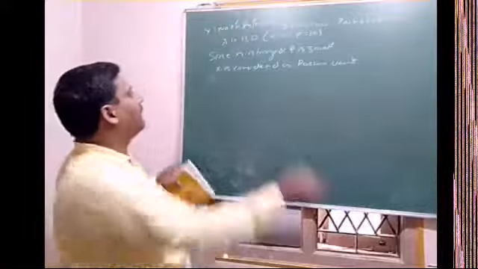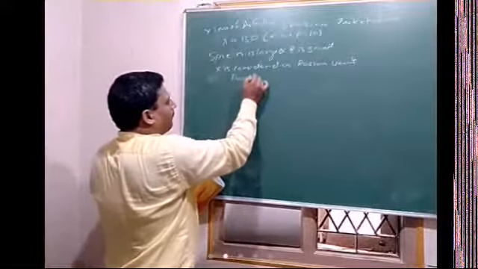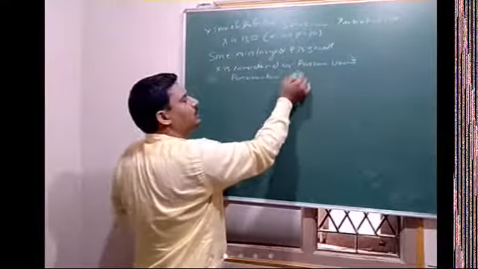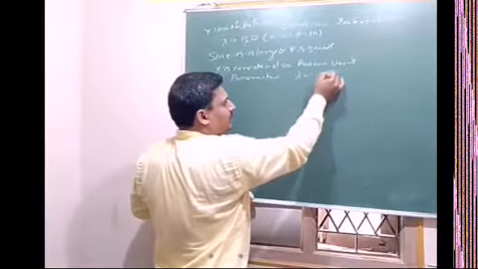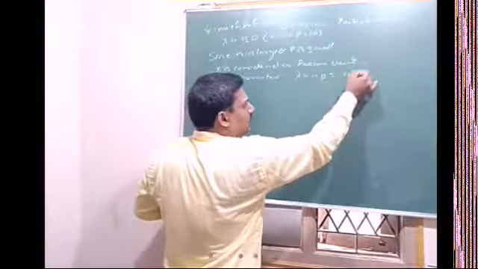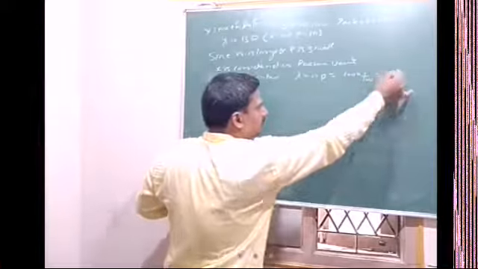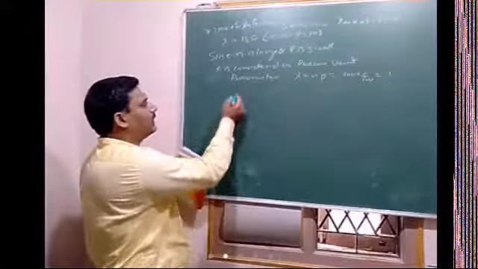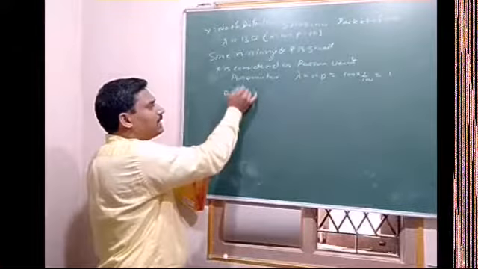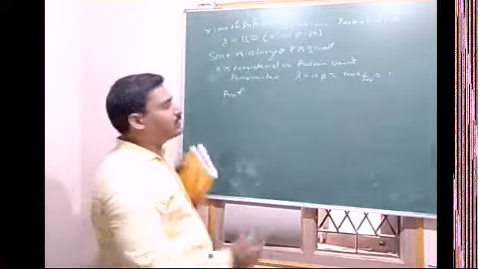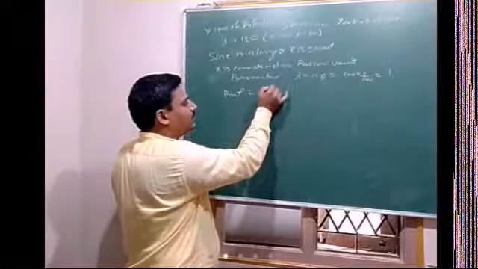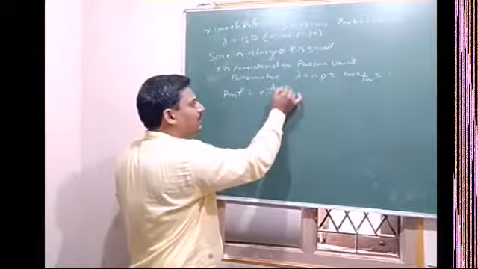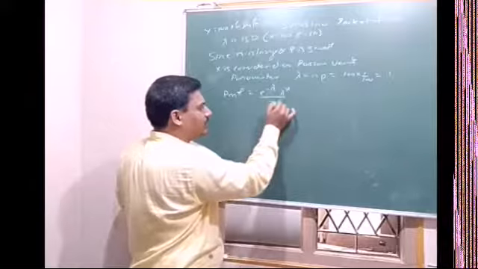Then the parameter of the Poisson distribution, lambda, is equal to n into p, which is 100 into 1 divided by 100, equal to 1. So lambda is equal to 1. Then the probability mass function of the Poisson distribution is e raised to minus lambda, lambda raised to x, divided by x factorial.